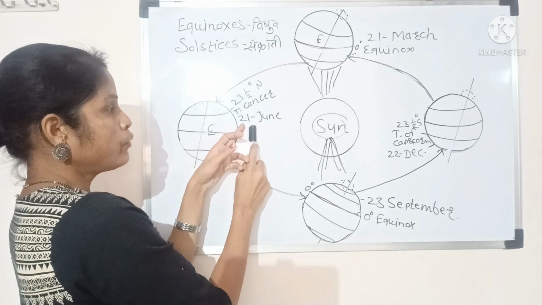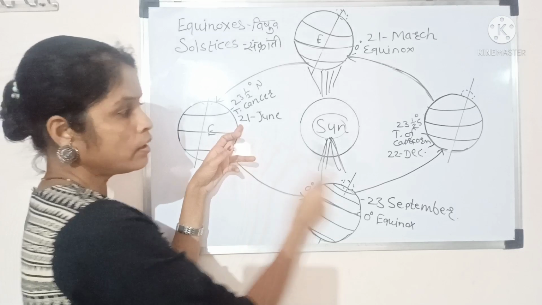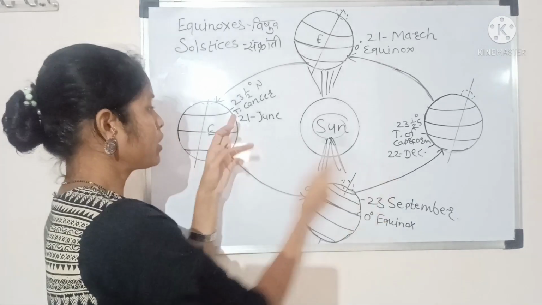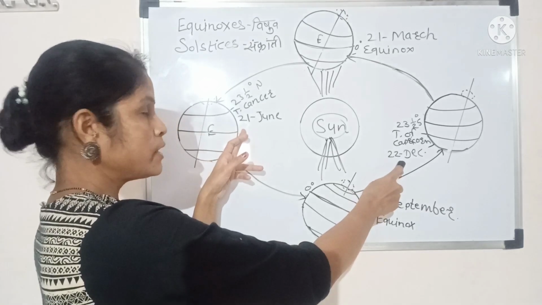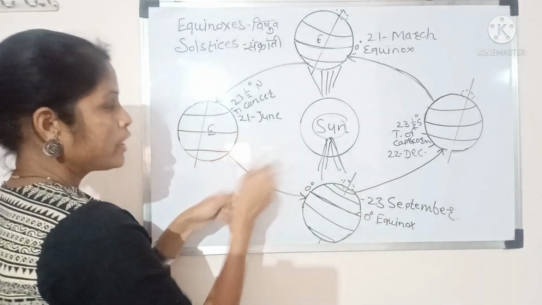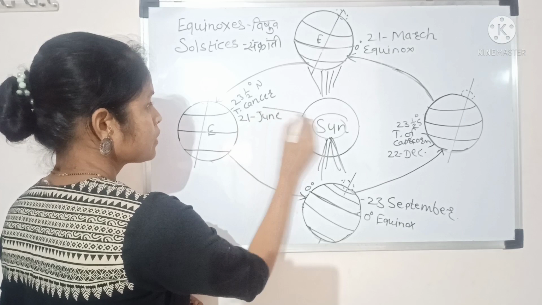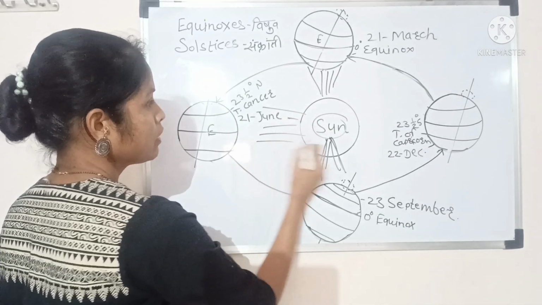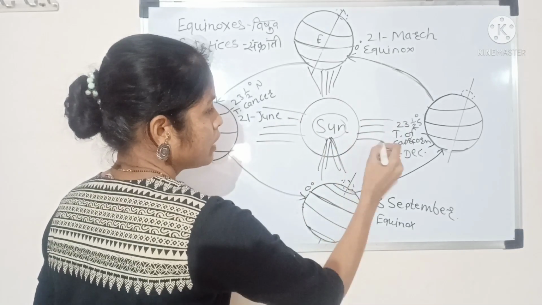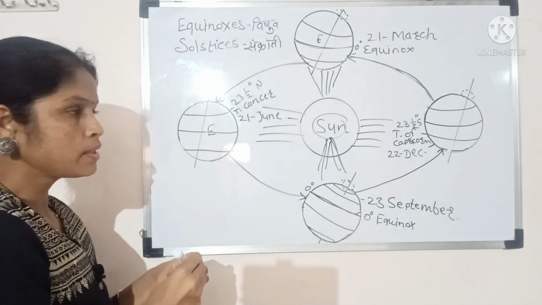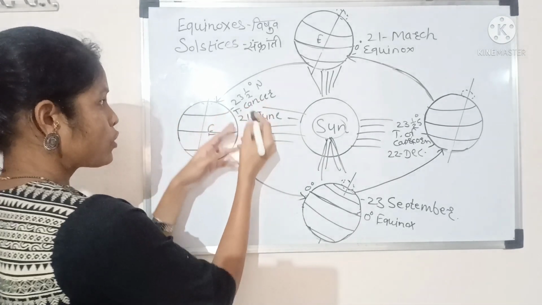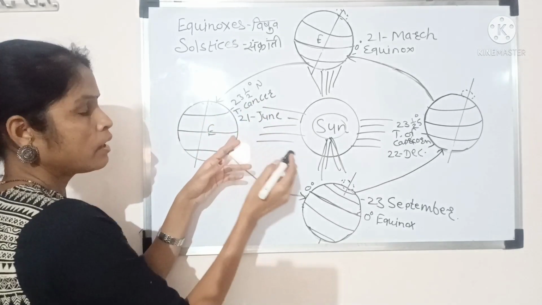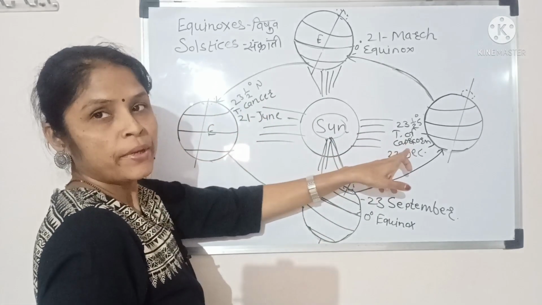on 21st June and 22nd December, the rays of the sun, here you will see, directly shine on these two tropics, the Tropic of Cancer and the Tropic of Capricorn.